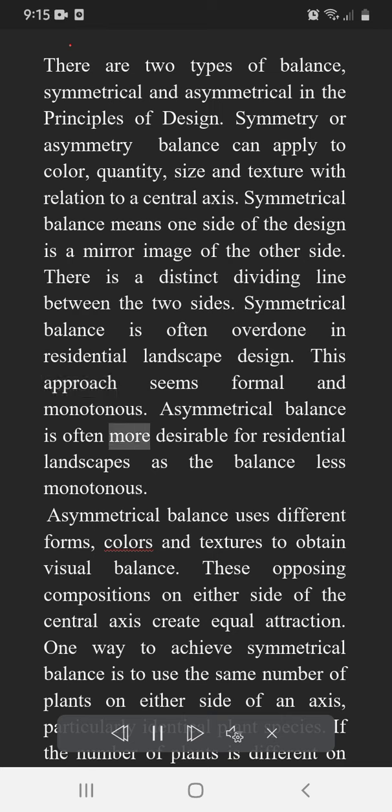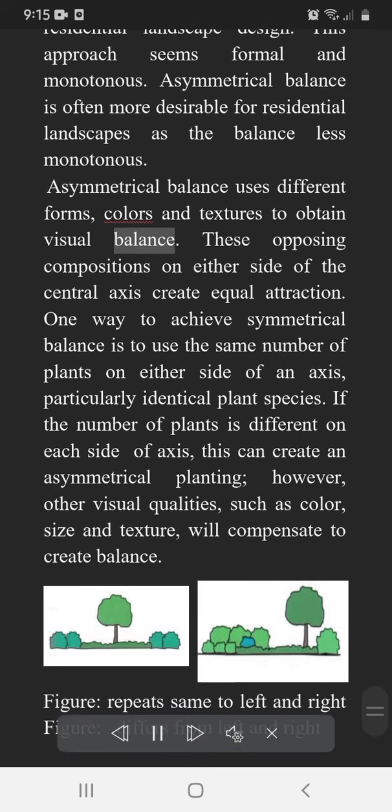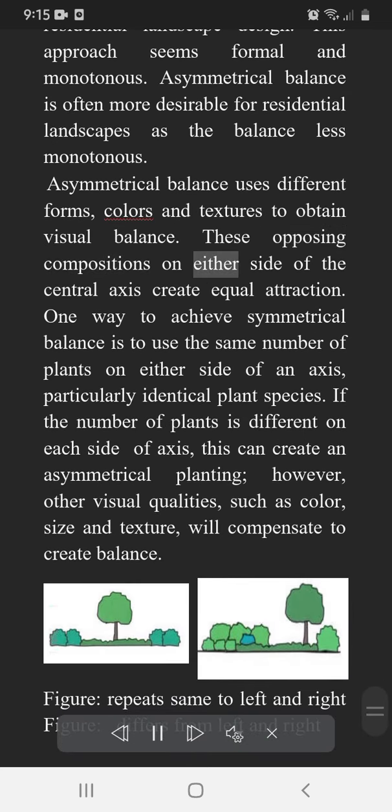Asymmetrical balance is often more desirable for residential landscapes as the balance is less monotonous. Asymmetrical balance uses different forms, colors and textures to obtain visual balance. These opposing compositions on either side of the central axis create equal attraction.